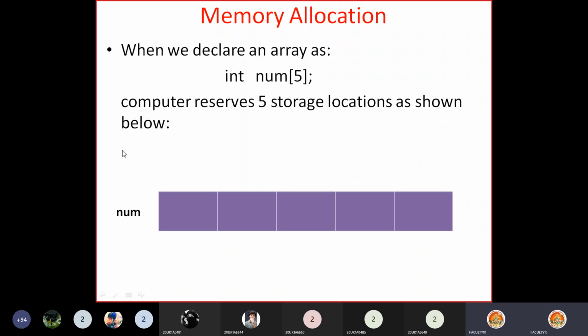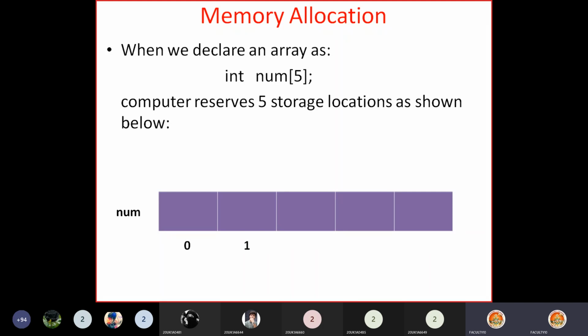But it is not a single value inside this memory location. There are different elements present in this, which means we need to access individual elements. For that, the C language developers provided a mechanism for accessing individual elements by using an index.